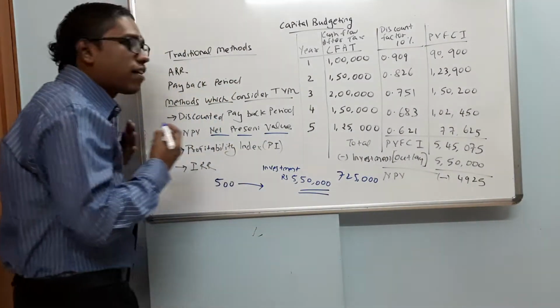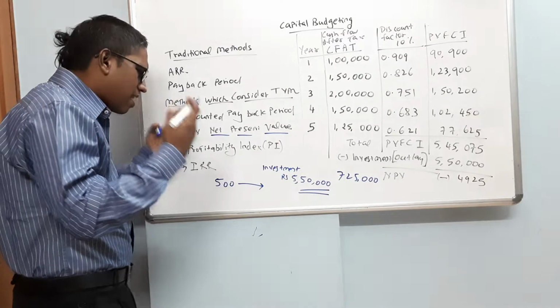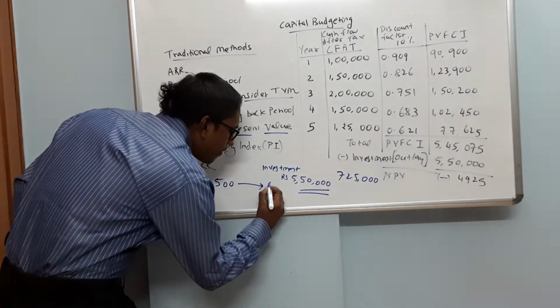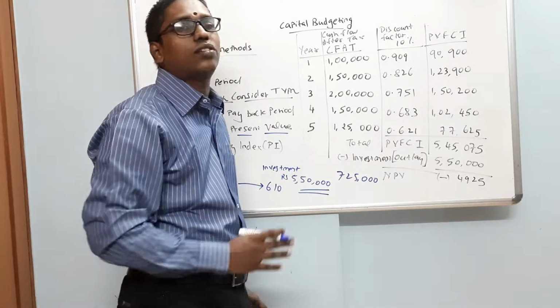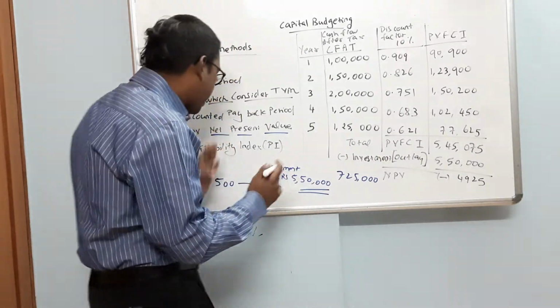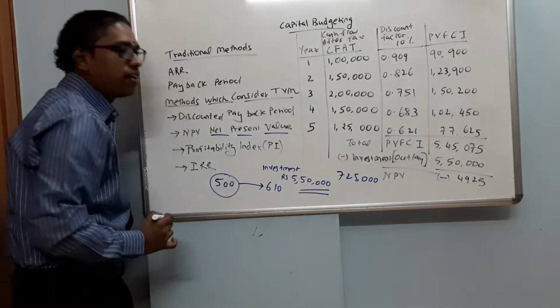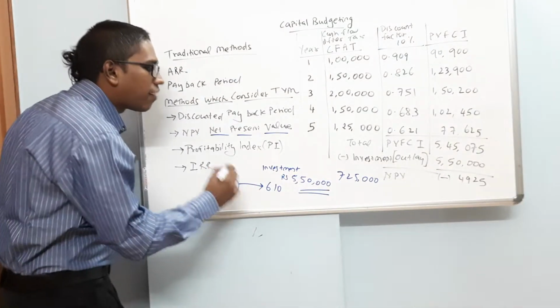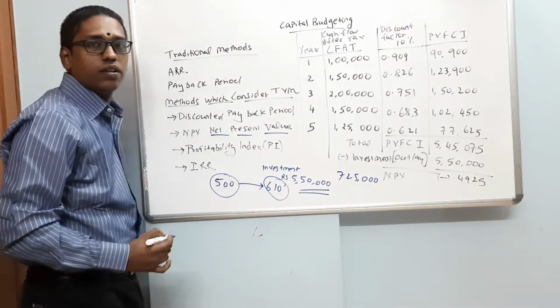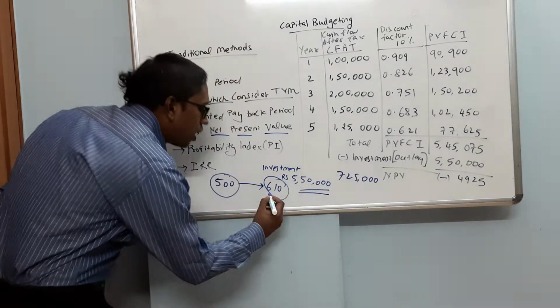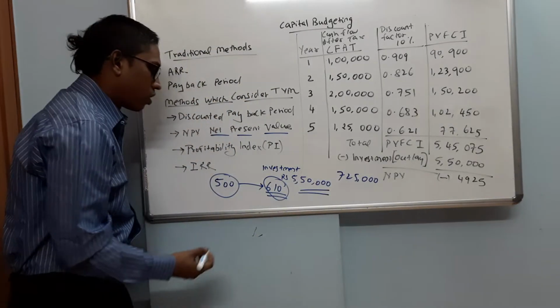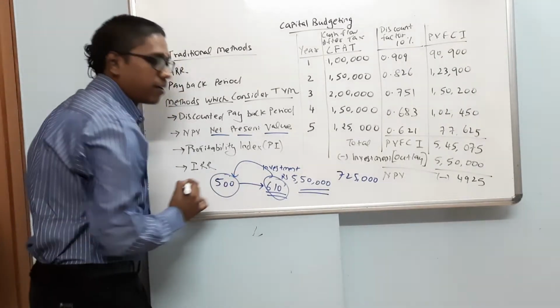So if I have 500 rupees today, let's assume that it is equivalent to me having 610 rupees 2 years down the line or 3 years down the line. So what I can purchase with 500 today is the same that I will purchase after 2 years at 610. So let's put it in the reverse manner. 2 years down the line is 610, current day value is 500.